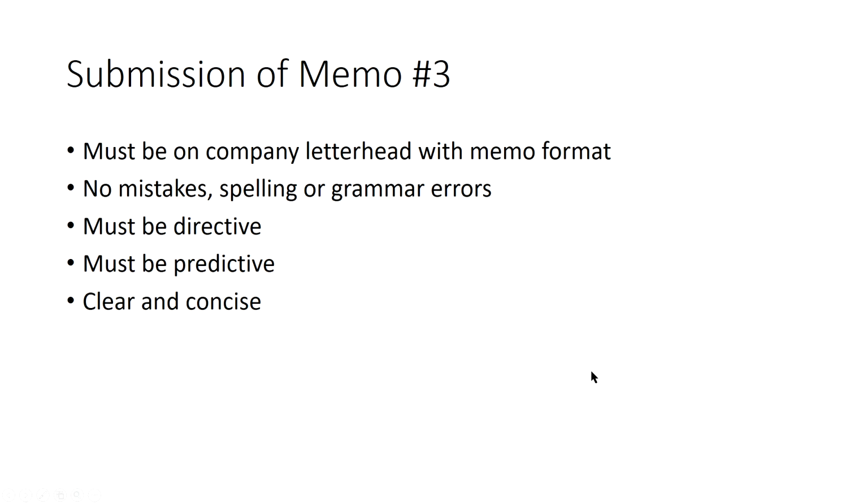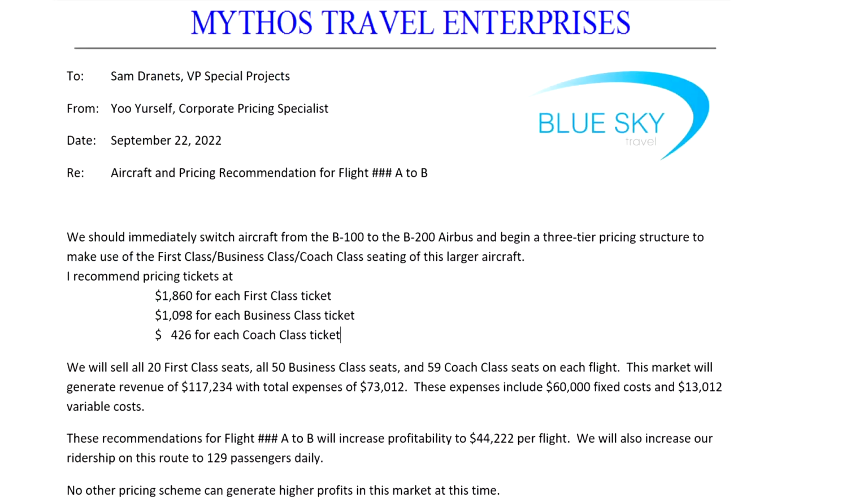So when we submit the memo, we want to make sure it's on company letterhead with the memo format. Don't make mistakes, spelling, or grammar errors. Be directive, predictive, clear, and concise. Here is an example. So to Sam Dranitz on company letterhead, VP Special Projects, from you yourself, the corporate pricing specialist. You, of course, will put your actual name in this, and you'll put maybe a different date on it to keep it straight chronologically that you were working on this. You'll put in perhaps that it's the aircraft and pricing recommendation for the flight that you're analyzing, and here is the body of the letter, the memo.